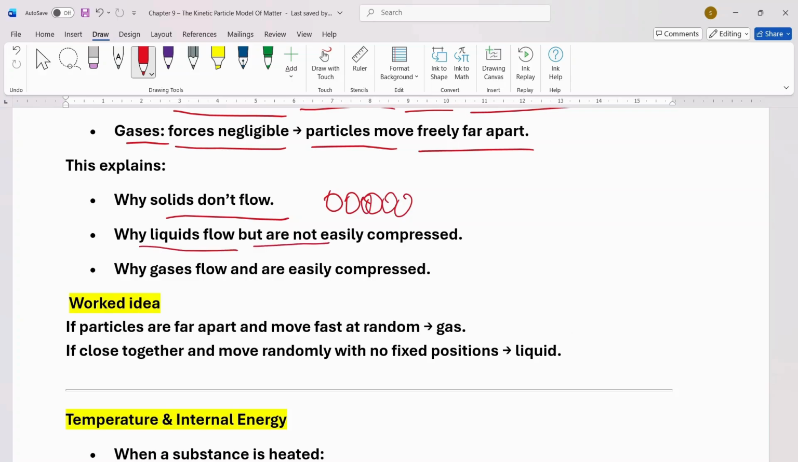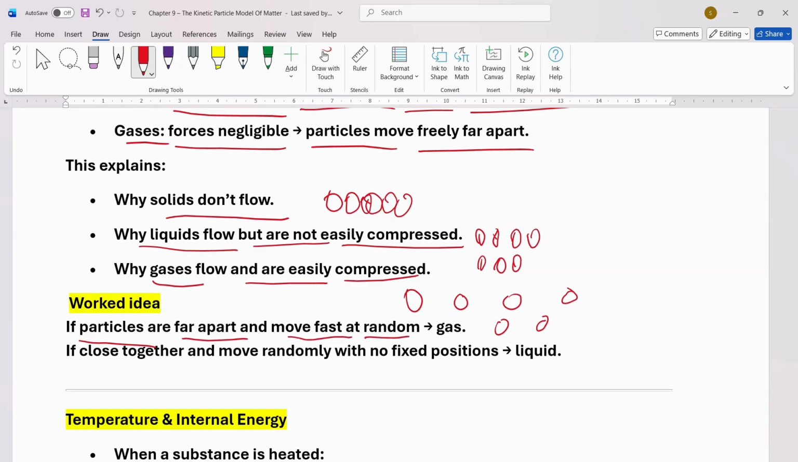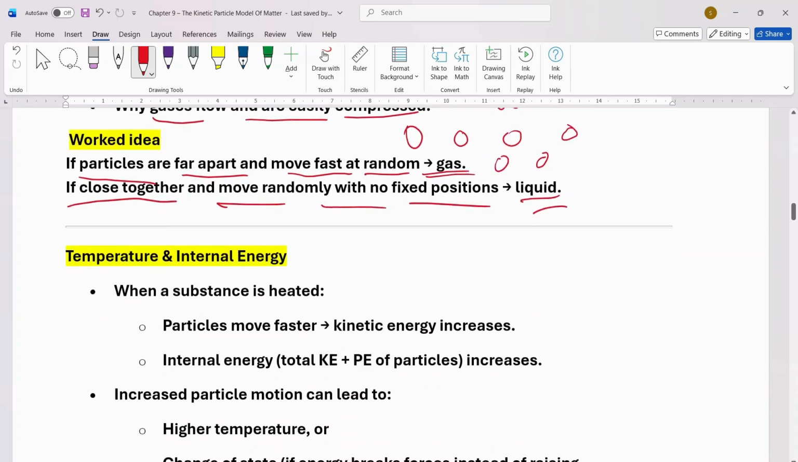Why do liquids flow and are not easily compressible? Because there are some molecular gaps between the molecules. However, these gaps are not so far from each other. Why do gases flow and are easily compressed? Because there are large gaps between the molecules of the gases. So if particles are far apart and move fast at random, most probably it is gas. If close together and move randomly with no fixed shape, this is the property of liquids.